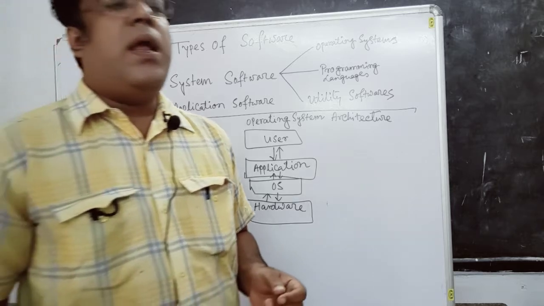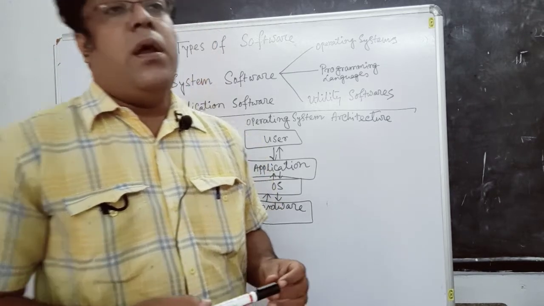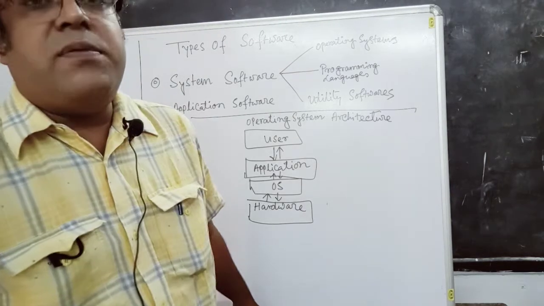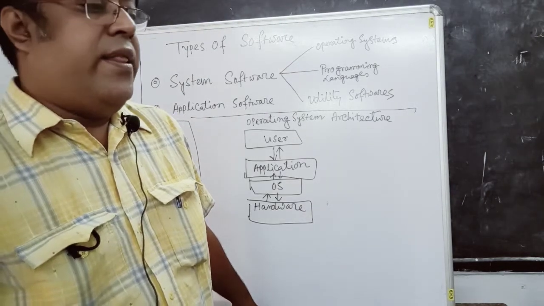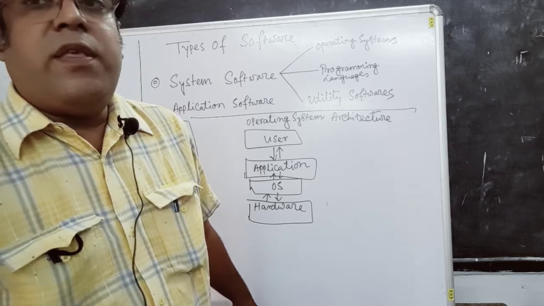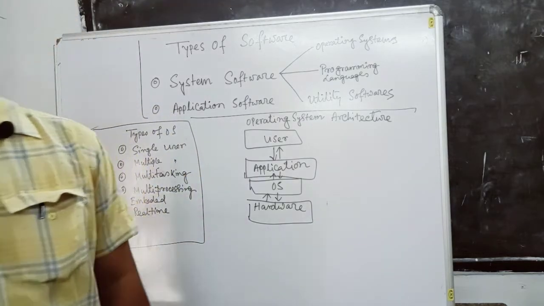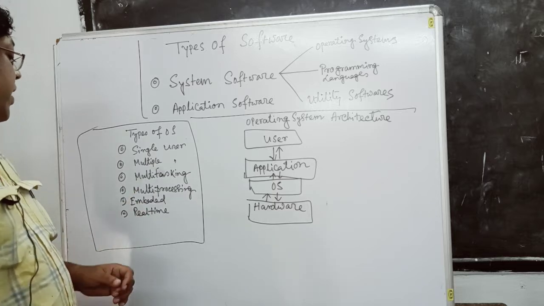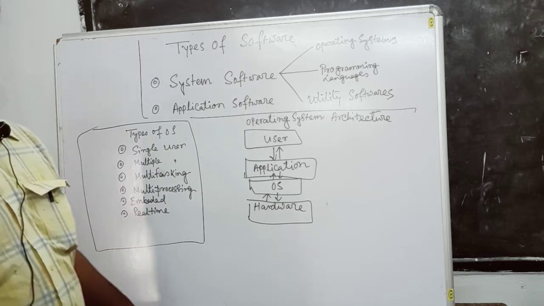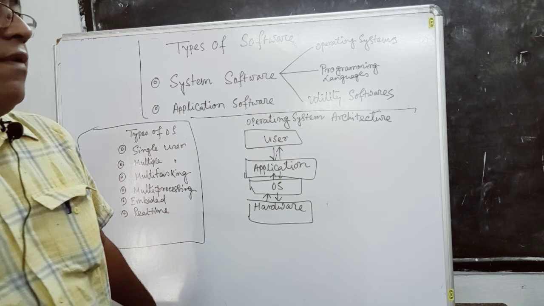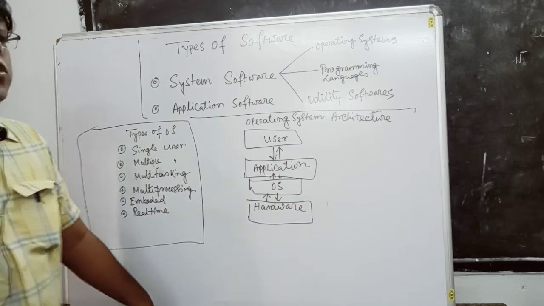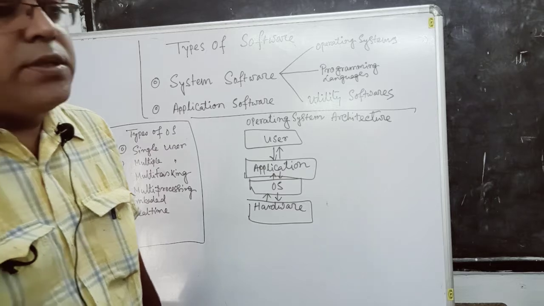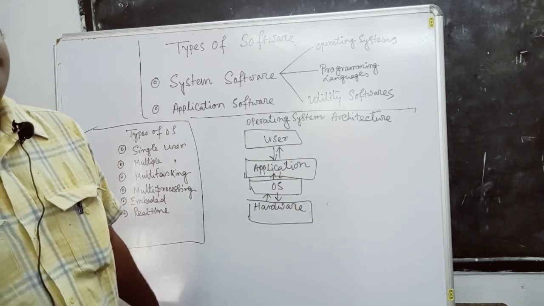It may be a mobile, a laptop, or different types of electronic gadgets; that particular operating system is used for those particular operations only. Next, we are talking about the real-time operating system. Real-time operating system is actually used for particular machines, factories, etc.